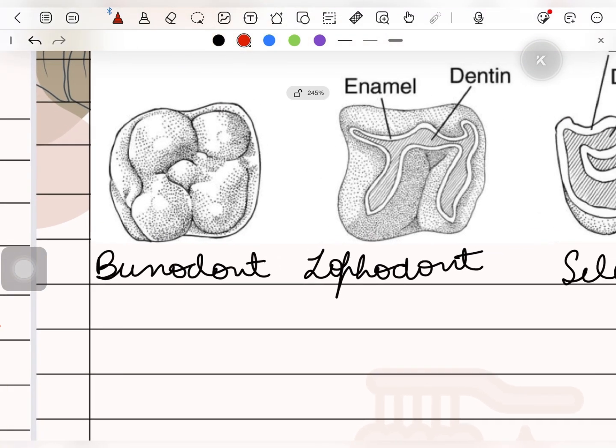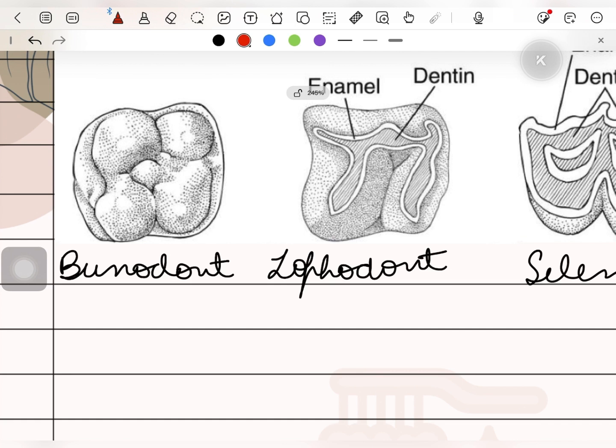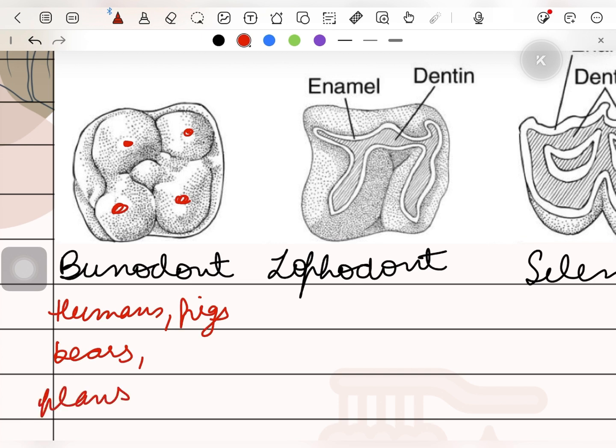Next are bunodonts. These are the kind of animals that have teeth with rounded cusps on their molars. This is more common in case of humans, pigs, bears, and other mammals. The rounded cusps of these teeth are well suited for grinding and crushing the food, and these are more ideal for a plant-based or animal-based diet.